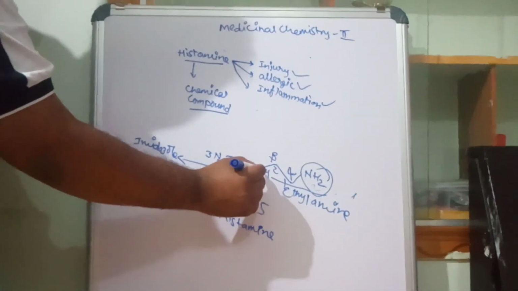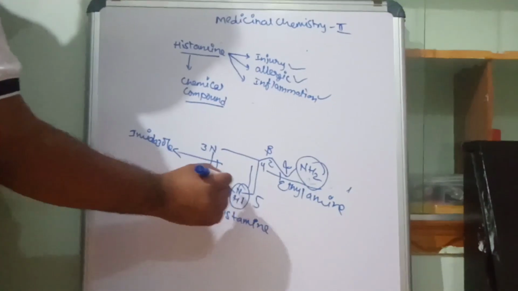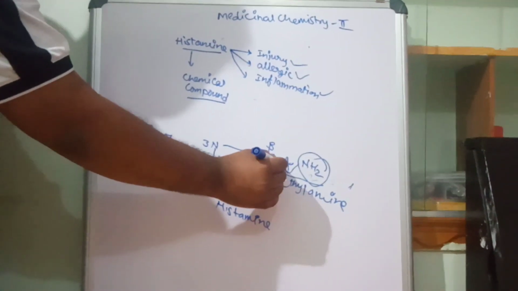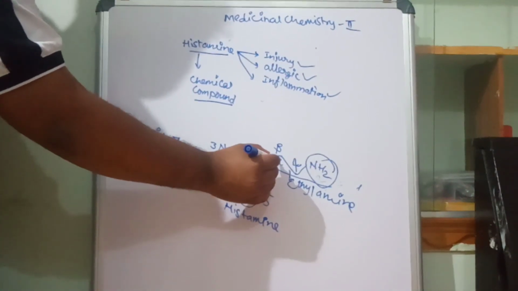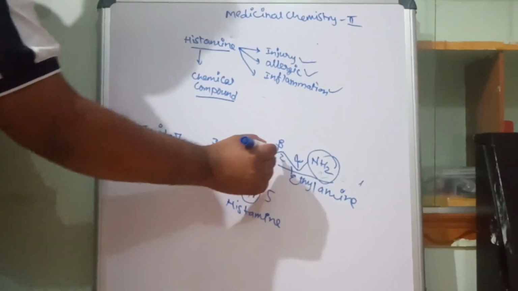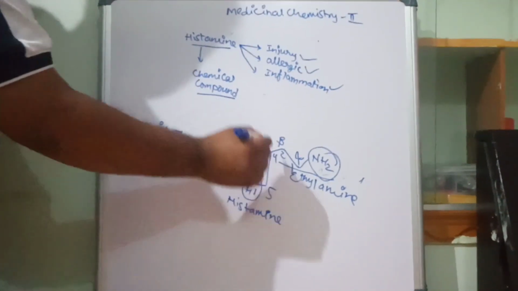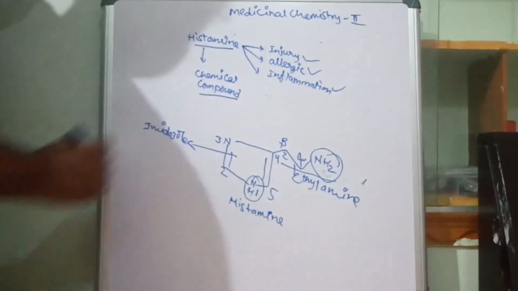1, 2, ethylene 1, 2. Okay. Again here, fourth. The ring numbering remains the same. In the side chain, the first carbon holds the functional group, and the next carbon is the beta carbon. So 1 and 2. The imidazole ring is also separately numbered.